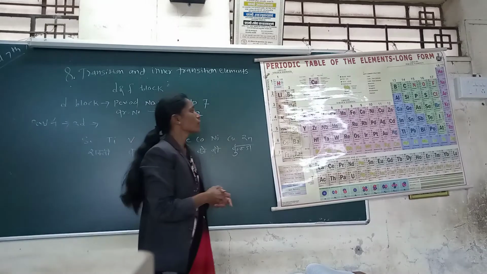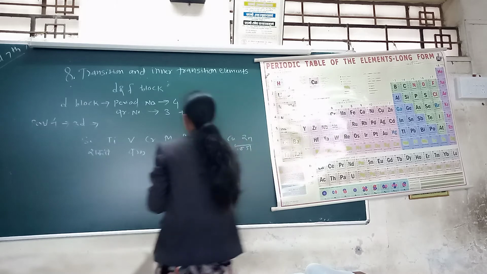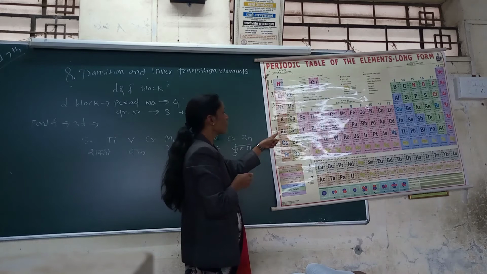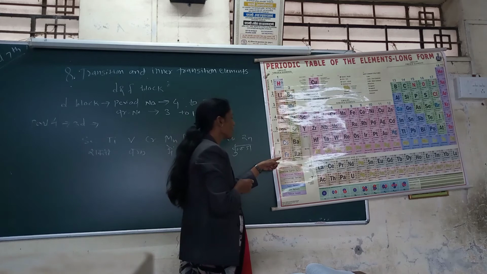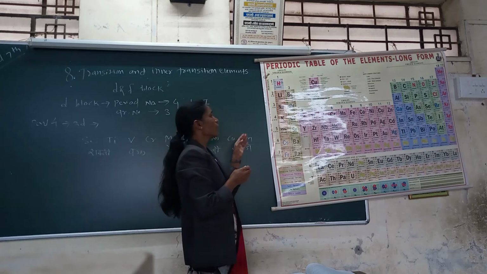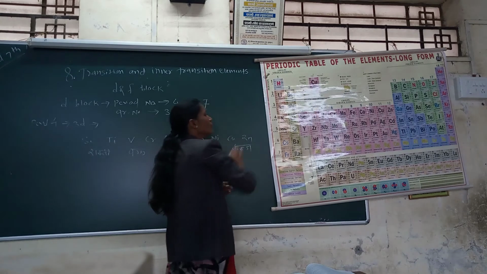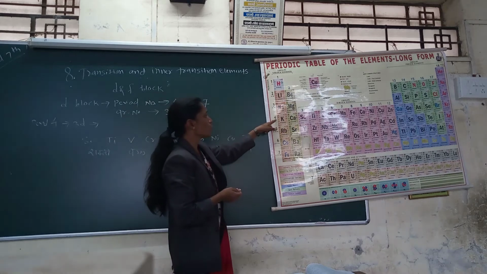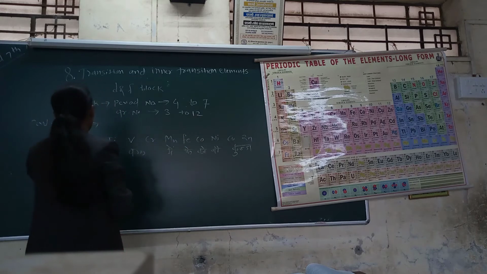Period number 4 contains the 3D series, 5th period the 4D series, 6th period the 5D series and 7th period the 6D series. So 4 series are contained in the D block, in the 4th, 5th, 6th and 7th periods. We start with the 4th period, that is the 3D series.